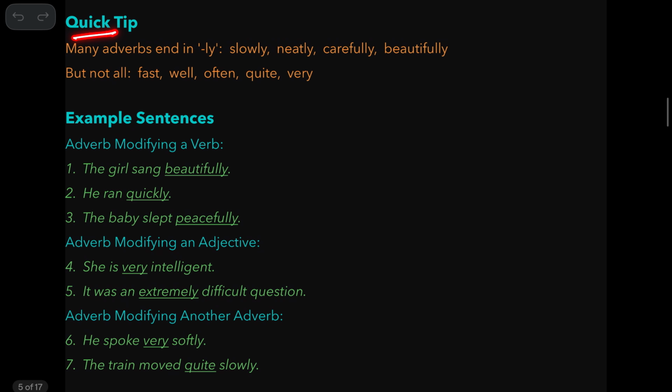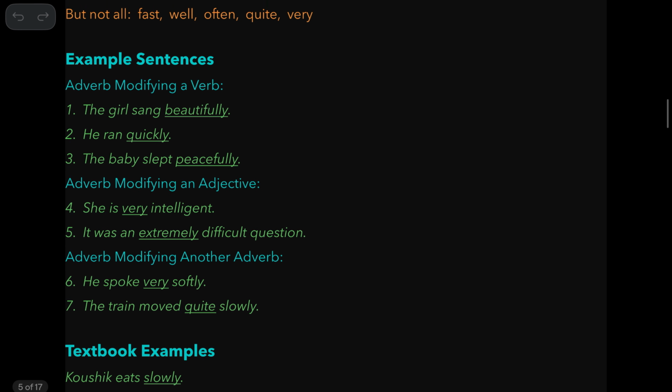So quick tip is, many adverbs end in the letters ly. Examples are slowly, neatly, carefully, beautifully. But then not every adverb ends in ly. For example, fast, well, often, quite, very. These are all adverbs, but they don't end in ly.